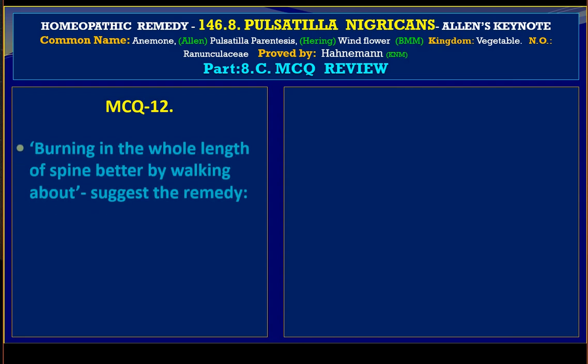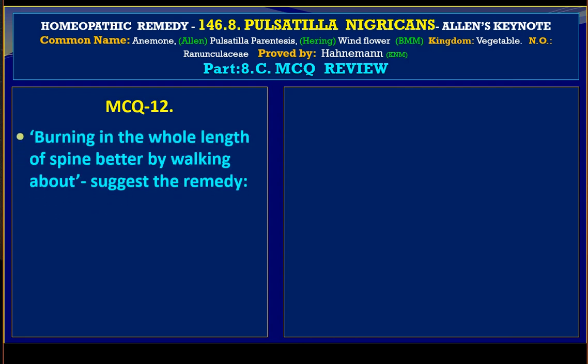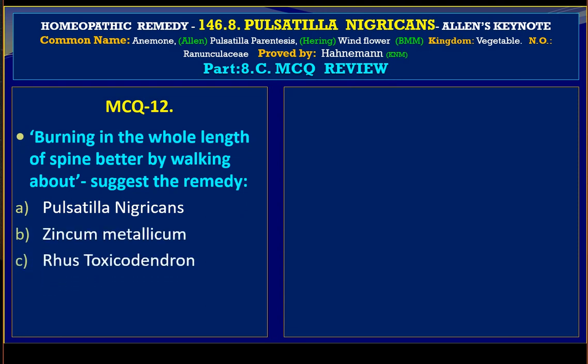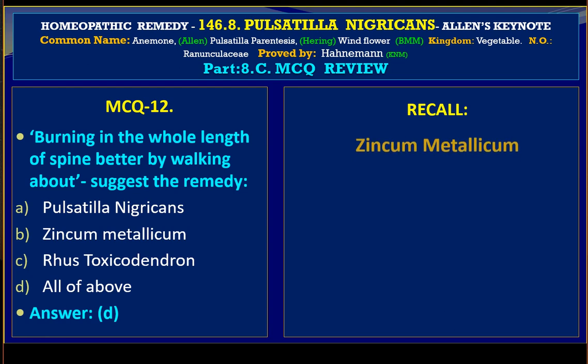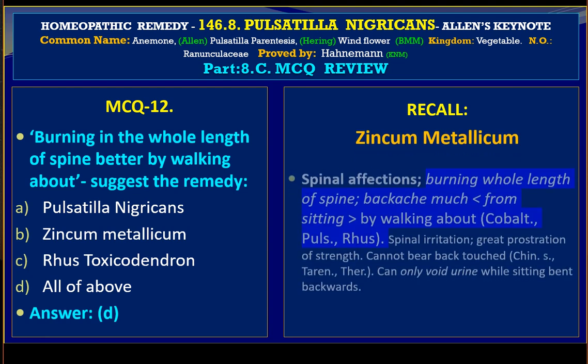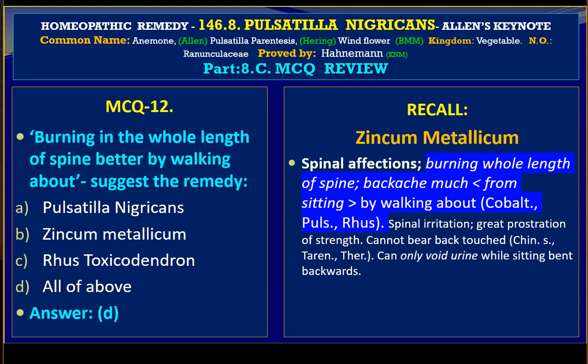MCQ 12. Burning in the whole length of spine, better by walking about. Suggest the remedy: A. Pulsatilla nigricans, B. Zincum metallicum, C. Rhus toxicodendron, and D stands for all of the above. The answer is D. Recall, under Zincum metallicum, spinal affections, burning, whole length of spine, backache, much worse from sitting, better by walking about.